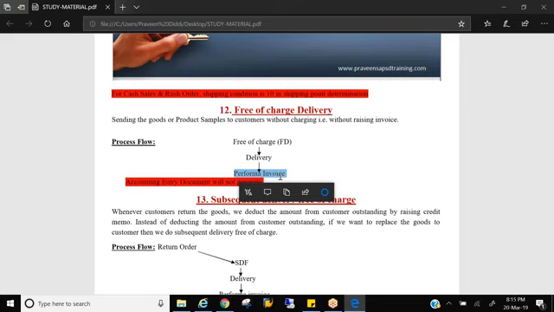See, there is no accounting entry happened here. Why is there no accounting entry? Only when it is released to accounting, there will be accounting entry document generated. But here you are not releasing anything to the accounting, right? That's the reason there is no accounting document generated in the free of charge delivery. Then next, Praveen, yeah, go ahead.